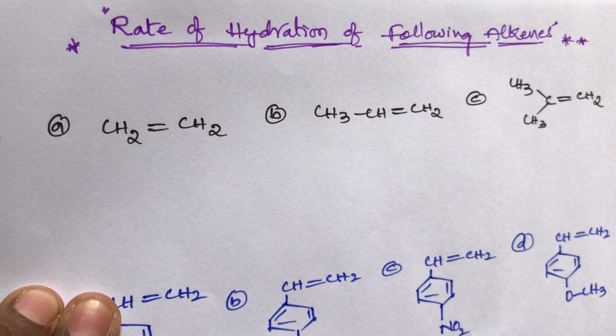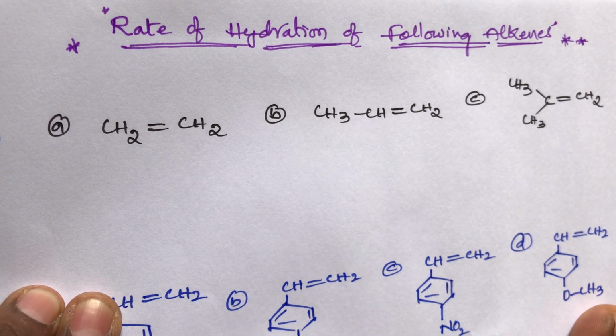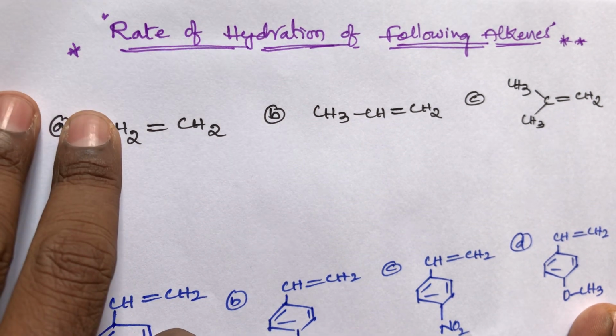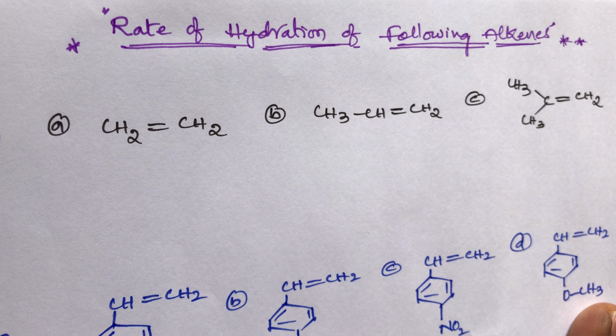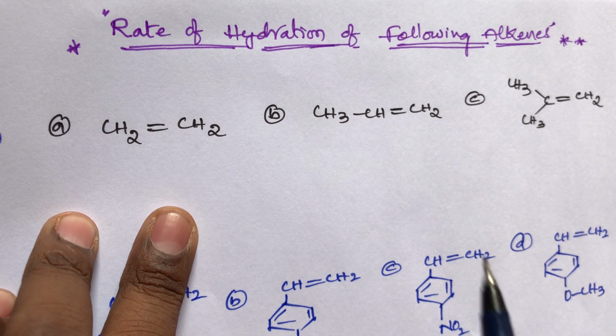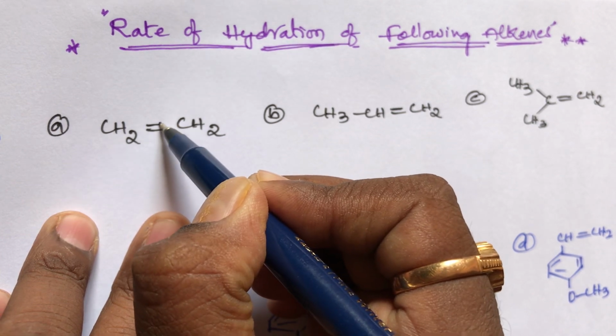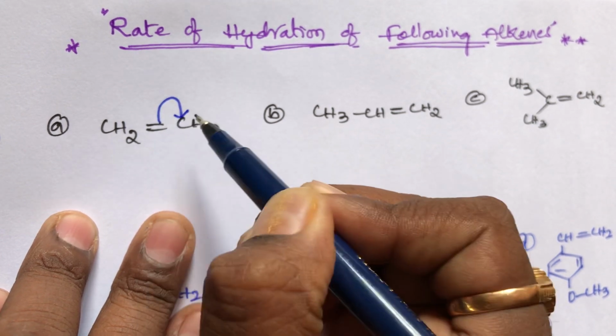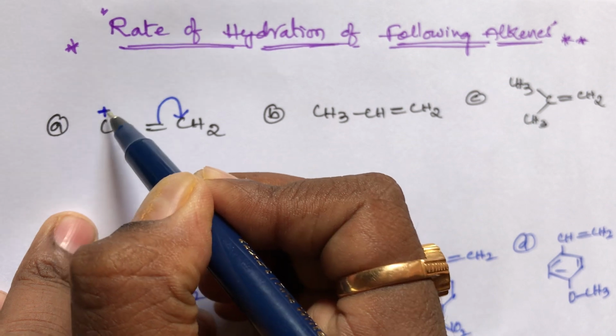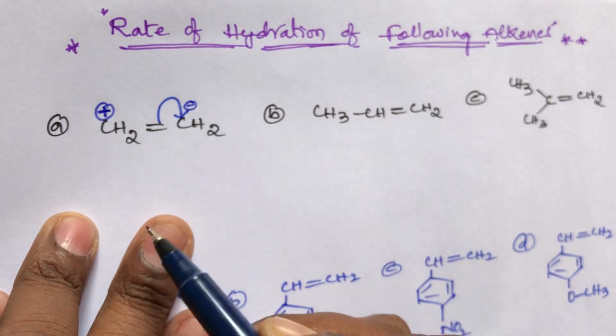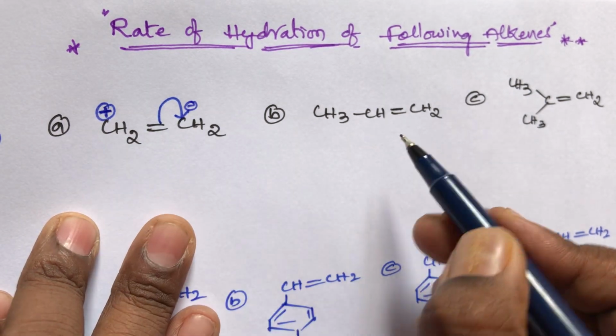You remember, students, that rate of hydration is directly proportional to the stability of carbocation. First find out the stability of carbocation. Here this is a double bonded compound. When the bond shifts towards the right-hand side, this carbon gets positive charge and this carbon gets negative charge, but it is the primary carbocation.